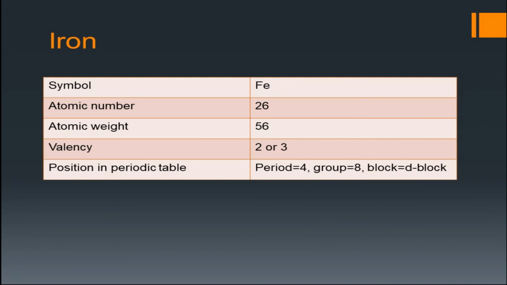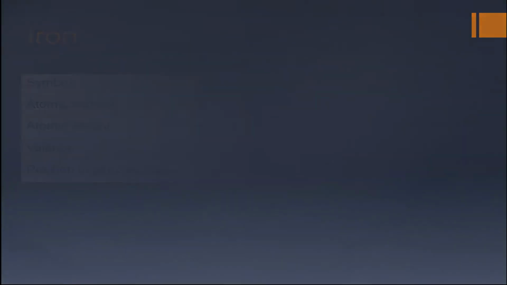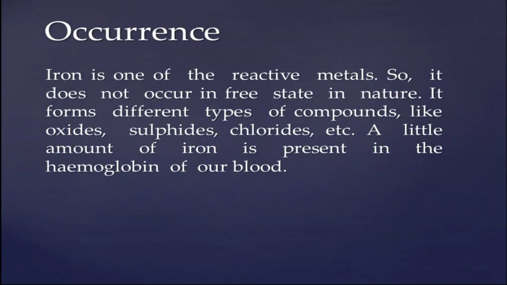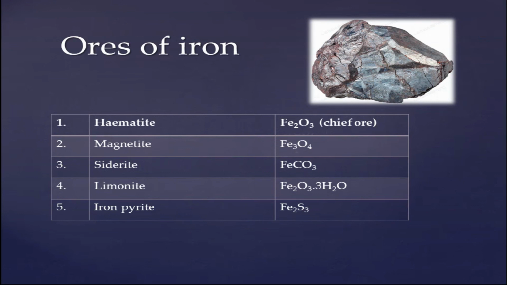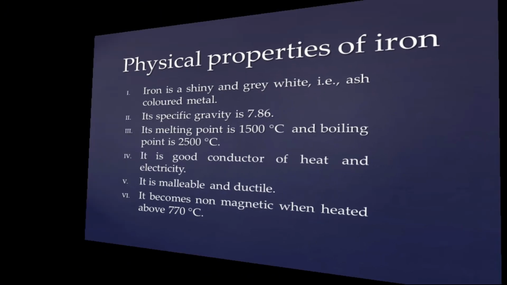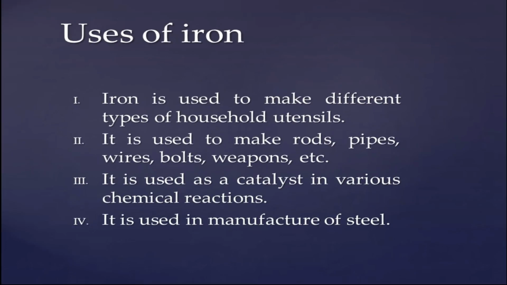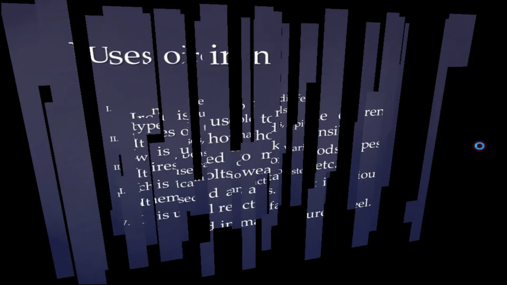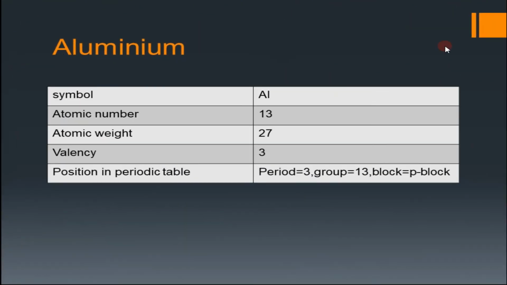About iron: symbol, atomic number, atomic weight, valency, and its position in the modern periodic table; its occurrence, ores of iron, physical properties of iron, uses of iron, and in the next video we'll study aluminium.